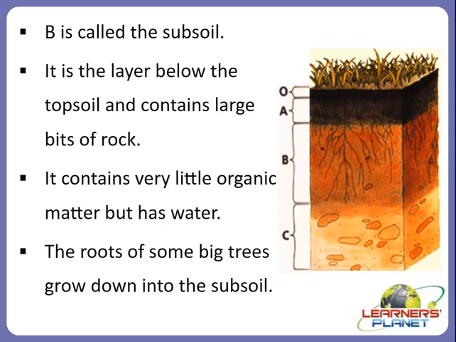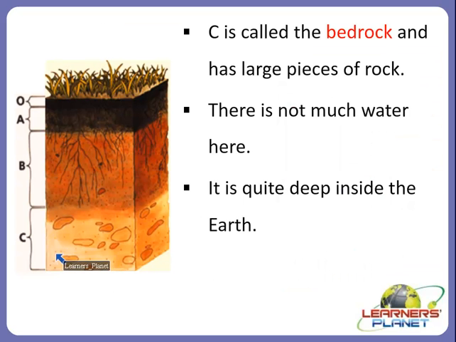Let's move on to the last horizon. Yes, the last one is the C. The last layer is C, which is called the bedrock, the underlying rocky area, right? Do you remember? Regolith, subsoil and bedrock, these are all underlying areas of the soil. Yes. So bedrock is also one of the underlying layers of the soil, and it has large pieces of rocks.